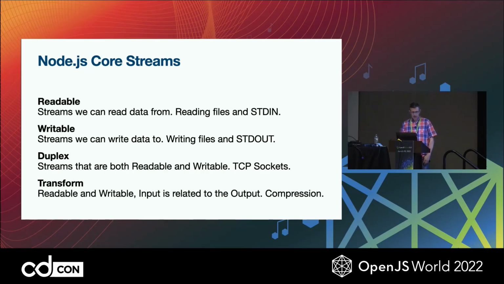So we have four fundamental stream types in Node. We have readable. These are connected to some sort of source of data, like reading files or standard in from your terminal. We can read data from those, and it comes in a streaming fashion. We have the opposite, writable. They're connected to some sort of output, like your console or writing out to a file. You can stream data into those, and they go to that destination. We have duplex streams. They're a little bit of both, like sockets or HTTP connections. You can send and receive from them.